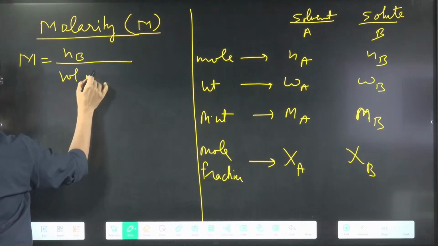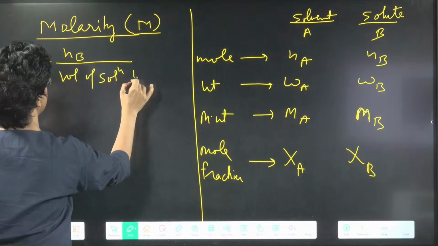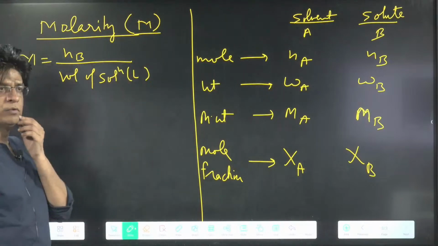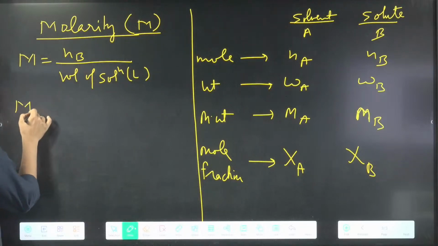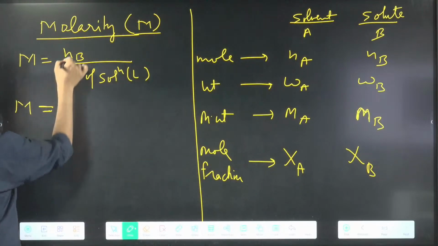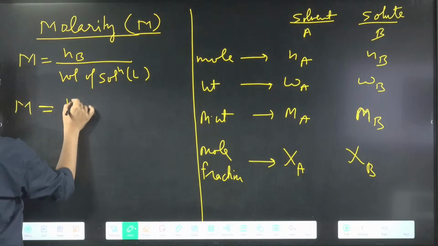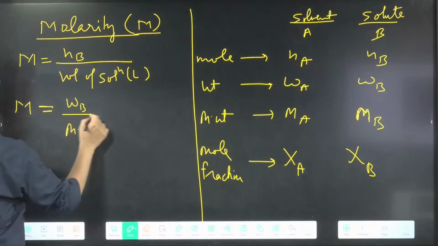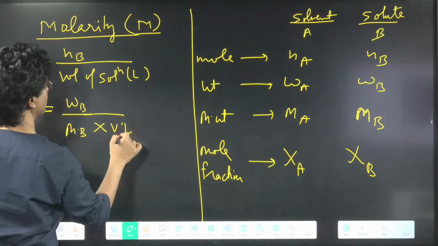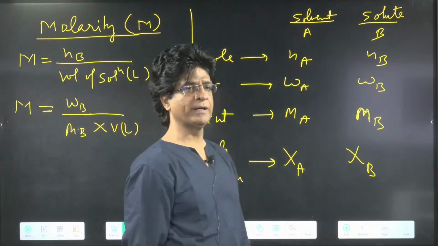Once that is clear, I believe that molarity is defined as number of moles of solute upon volume of solution. Volume of solution in liter. That's important. So boys and girls, can I say this Nb, number of moles, can be written as weight upon molecular weight of solute, divided by VL, which means volume in liters of solution.